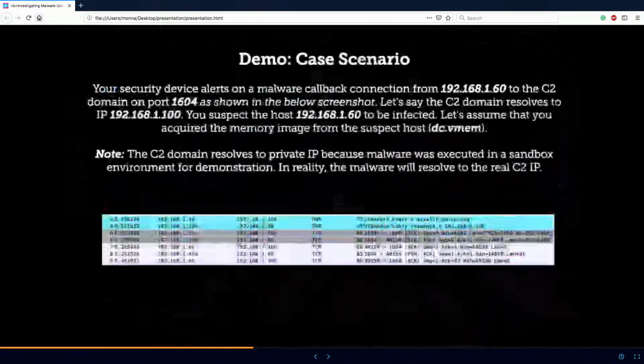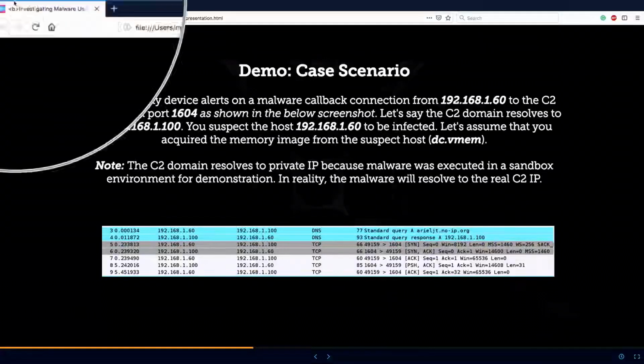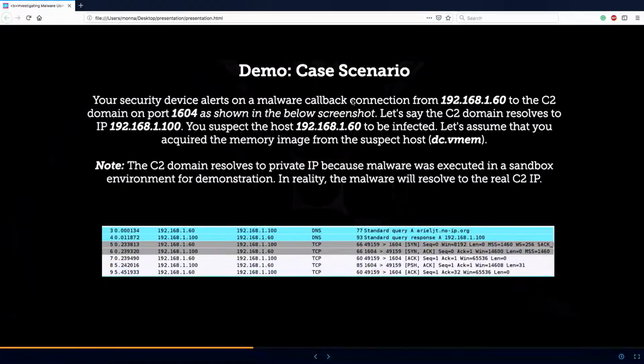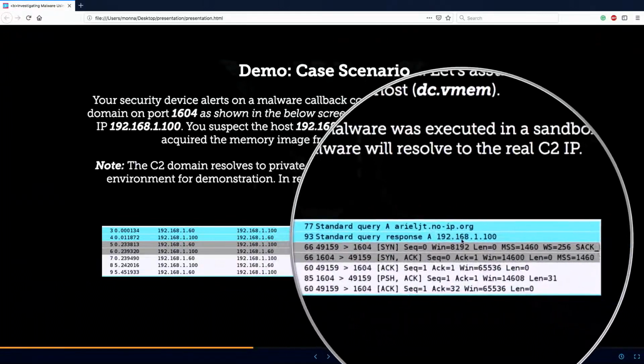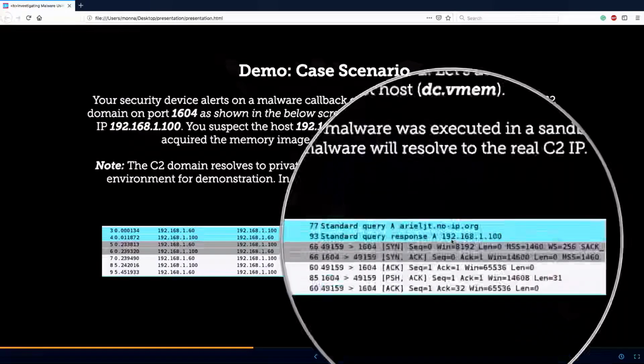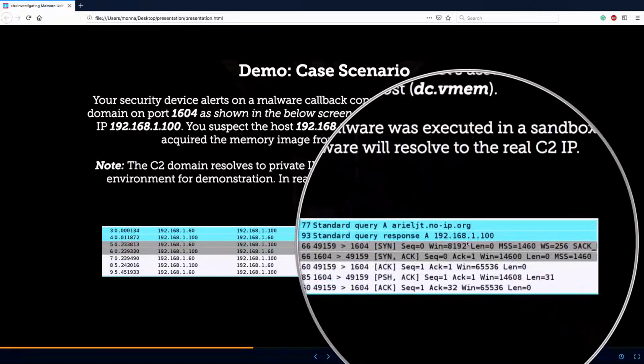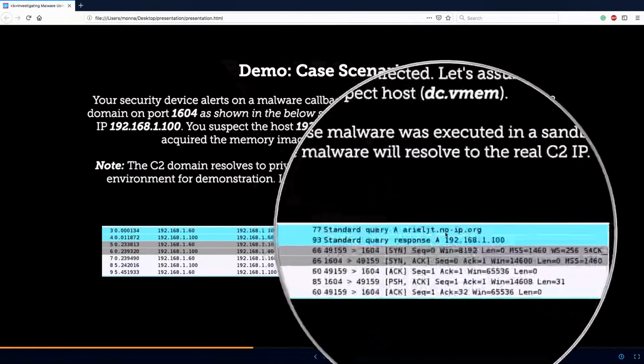Again, let's take a scenario. Let's say you have an alert from your security device. The security device says that this host in your network, 192.168.1.60, is infected, and it is communicating to a command and control domain, which resolves to the IP address 192.168.1.100. You might think, why does it resolve to a private IP address? Because I ran this sample in an isolated environment. In reality, it would connect to the actual command and control server. But for now, let's assume this is the command and control server, 192.168.1.100.